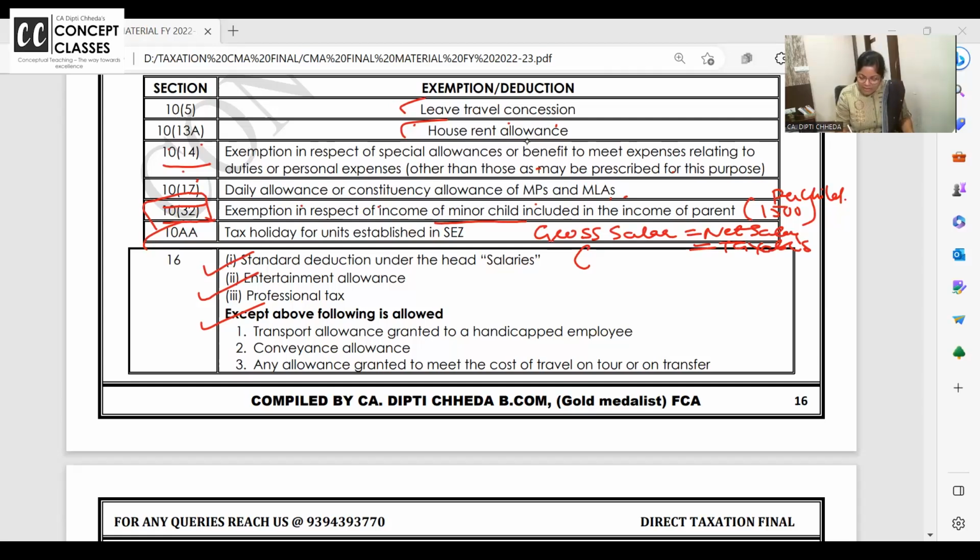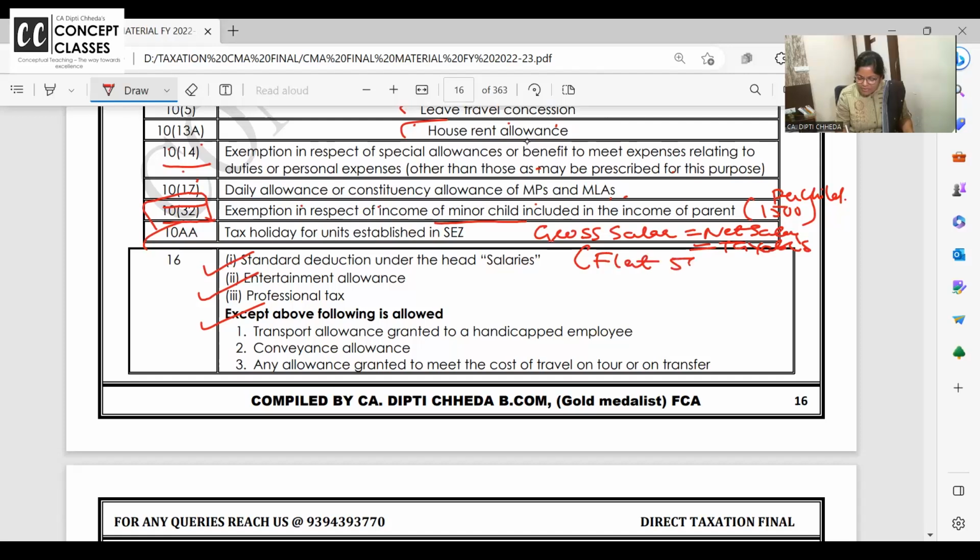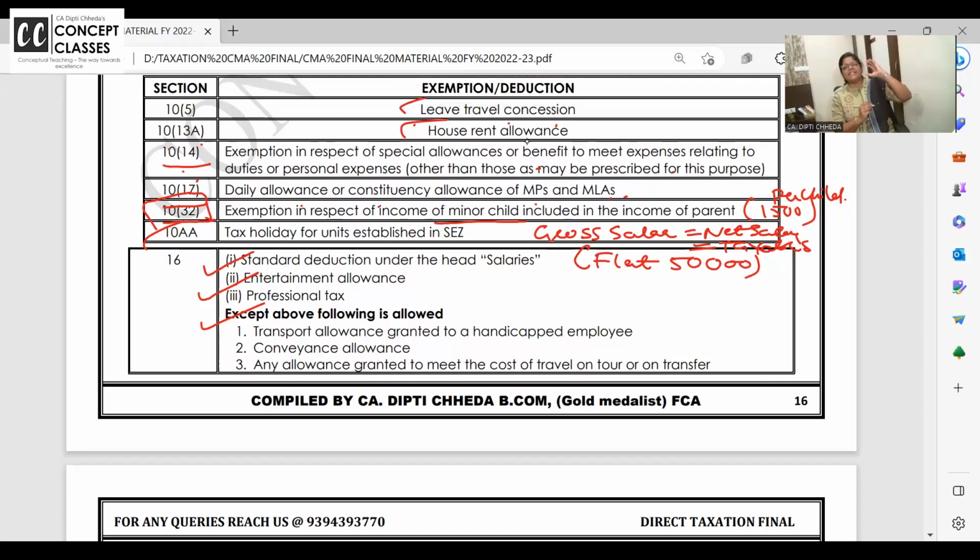Standard deduction is allowed flat 50,000. Up to 50,000 of the gross salary is exempt. That's why I'm telling you, watch the videos repeatedly. Some of you, if I'm saying standard deduction, you are going to house property. House property mein correct hai, GAV ka 30% milta hai. Not here, dear students. No problem. If you are learning it right now with me, that's the importance of revision videos which I have provided. Standard deduction under the head salaries is flat 50,000.